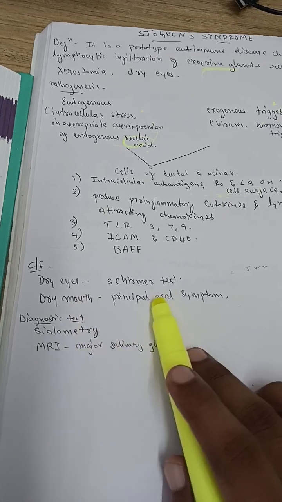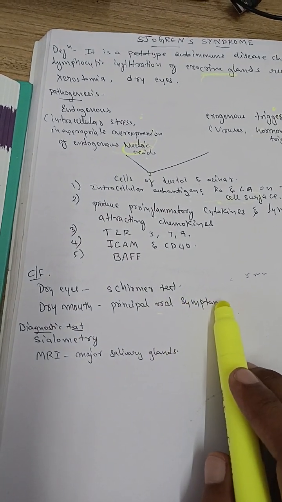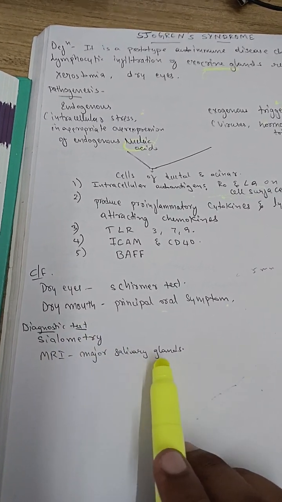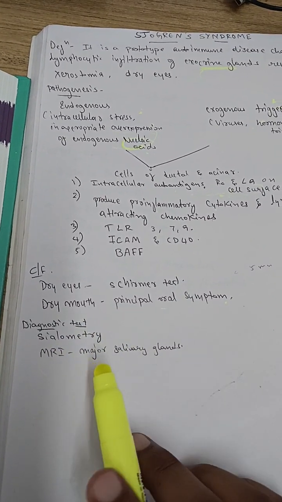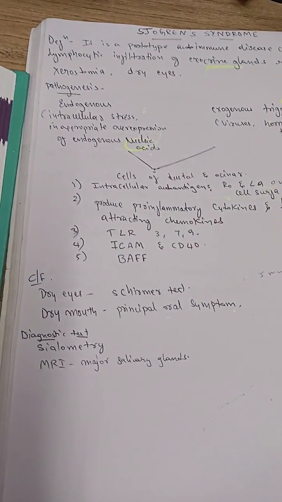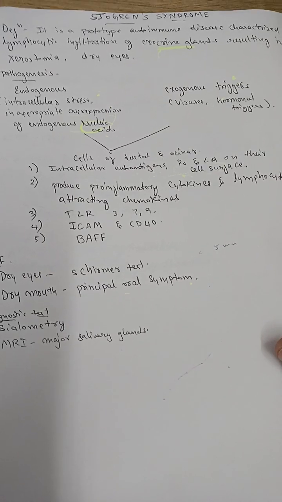And dryness of mouth means the principal oral symptom, xerostomia. Diagnostic tests include sialometry and MRI of the major salivary glands. You can see in the MRI, germinal centers are activated. You can see the B cells and T cells.